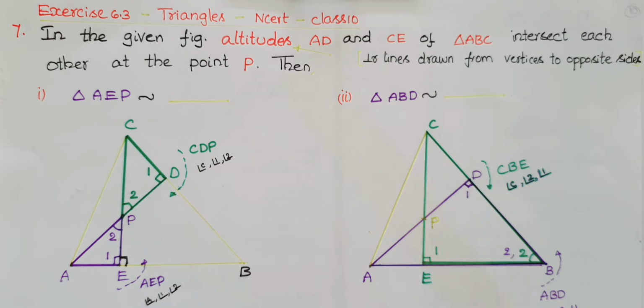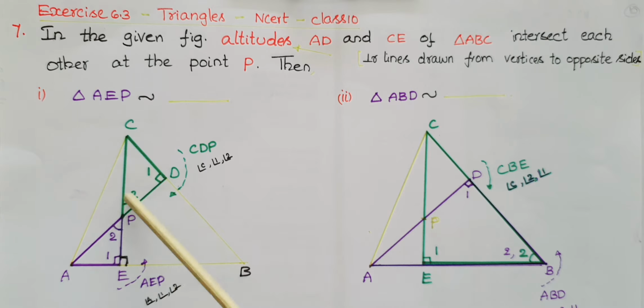So here AD and CE are altitudes. Altitudes means the perpendicular lines which are drawn from the vertices to the opposite lines. So here these two lines are perpendicular lines. So here these two angles are 90 degrees. So here triangle AEP is similar to which triangle?